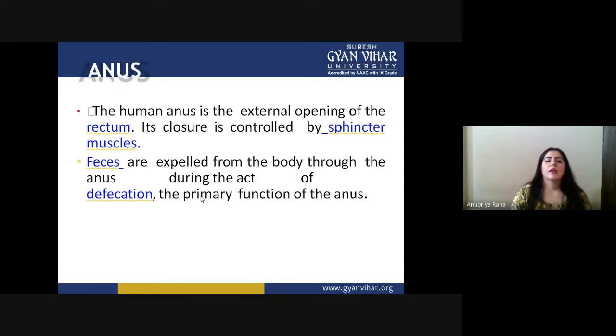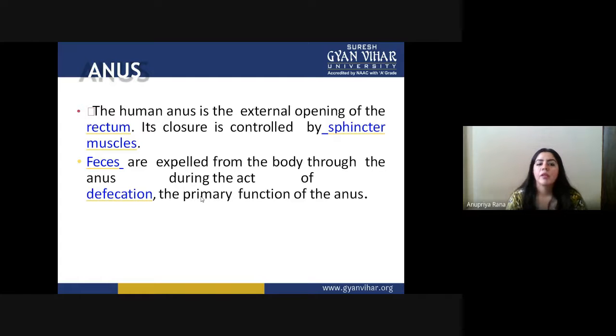Now, the last thing here in the digestion is the anus. The human anus is the external opening of the rectum. Its closure is contracted by the sphincter muscle. So basically, their opening and closing will be controlled by a special kind of muscle that is called the sphincter muscles.